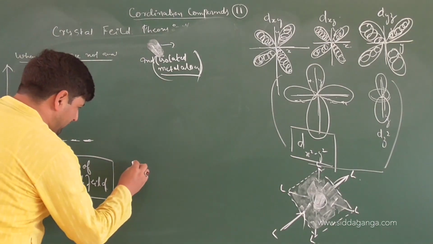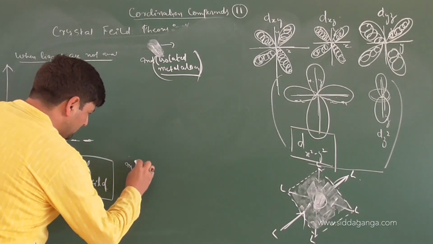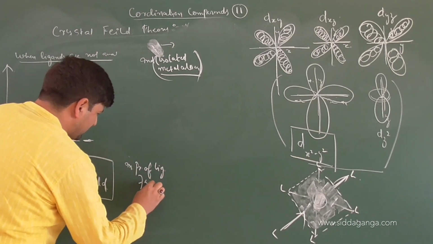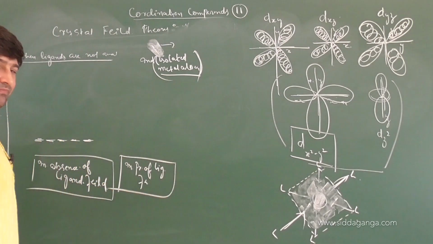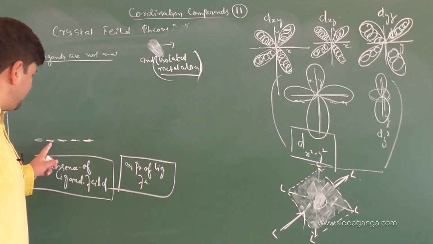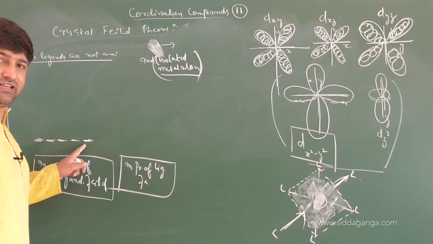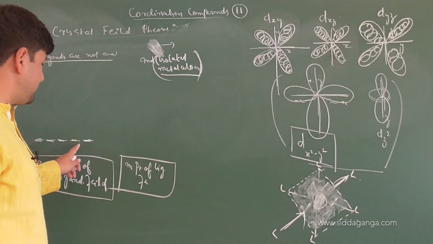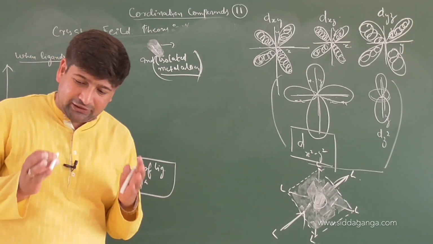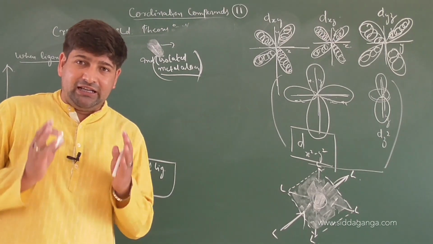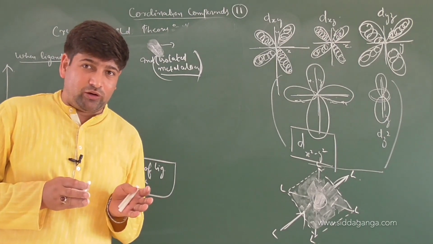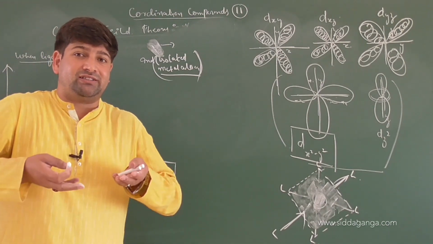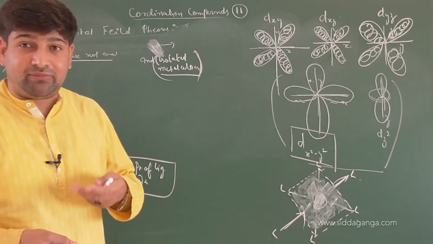Now when the ligands will come in presence of ligand field, what will happen? Will the energy of all these d orbitals remain the same or will it change? It will obviously change, because when the ligands interact with the d orbitals, the energy of the d orbitals will change. In presence of electrostatic interactions between the ligands and the central metal atom d orbitals, the net potential energy content of the system will rise. That means the net energy of the system has increased.